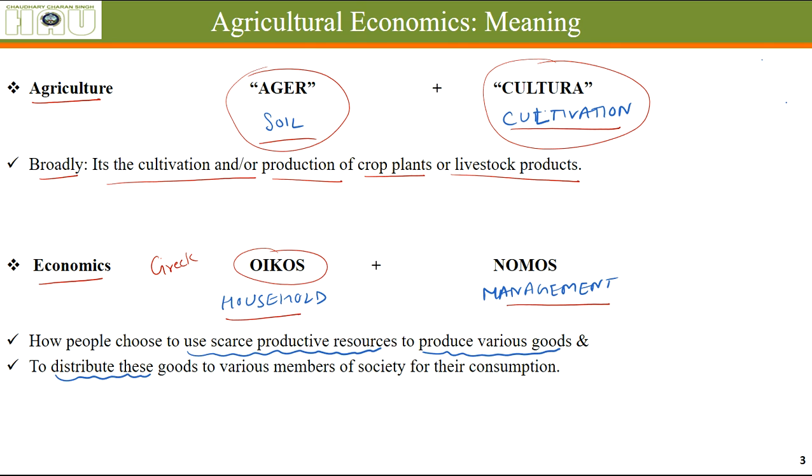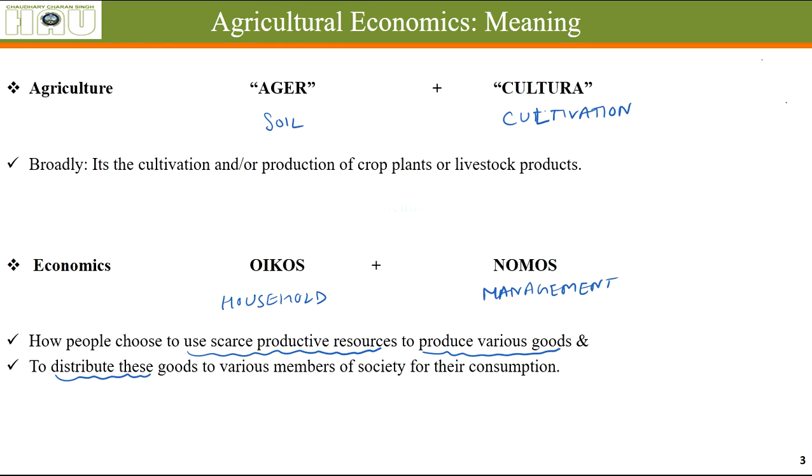Here we study how people choose to use the scarce productive resources. Let's say the money they have, the labor which they can put in, the machinery they have. These things are scarce. The requirement is more than the availability. So how people decide to use these things to produce various goods, and how to distribute these goods between the various members of the society for fulfilling their needs.